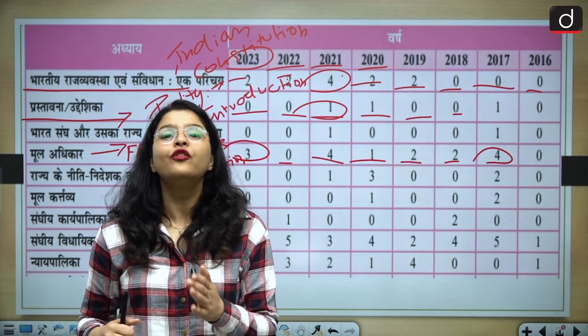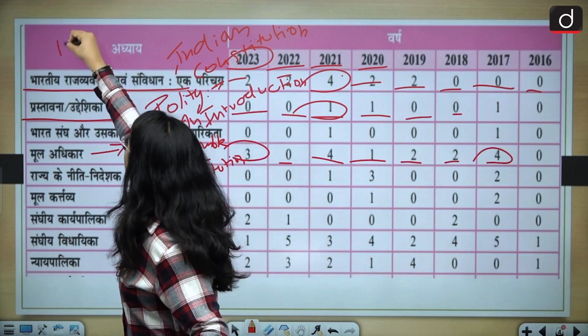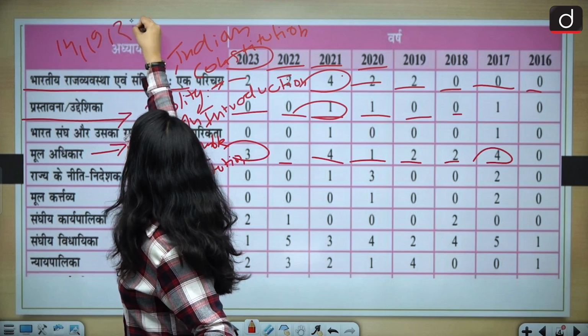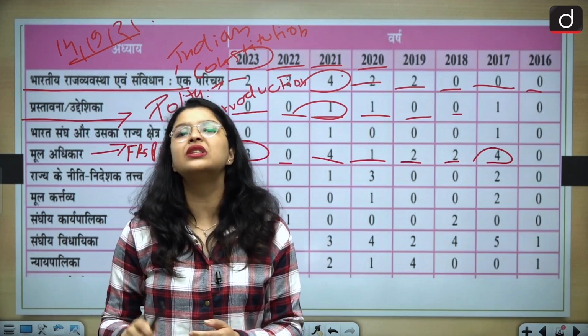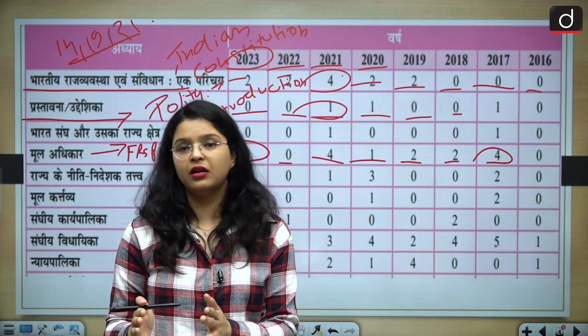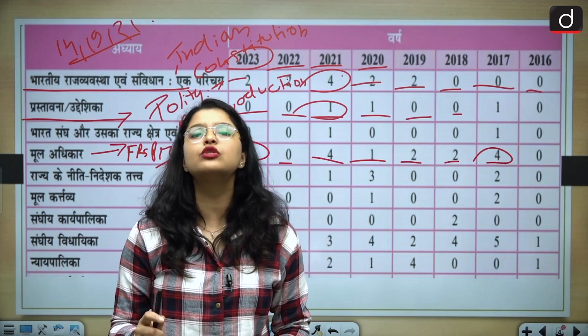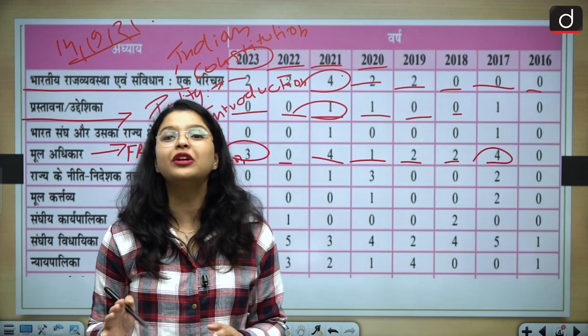If you talk about which fundamental right can be asked, definitely it can be Article 14, 19 and 21, especially the case which is related to same-sex marriages. Definitely you could see this important judgment by our Honorable Supreme Court in your paper. And this is just a prediction. I cannot say because I'm not the paper maker.